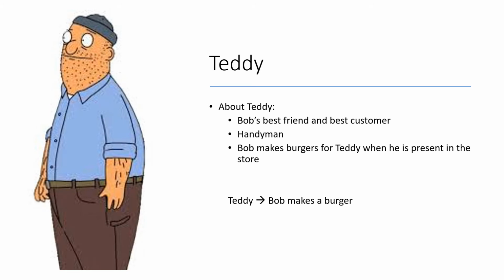Teddy is Bob's best friend and best customer. So Bob will make burgers for Teddy when he's present. So Teddy is an activator.